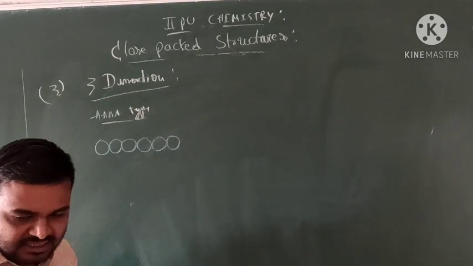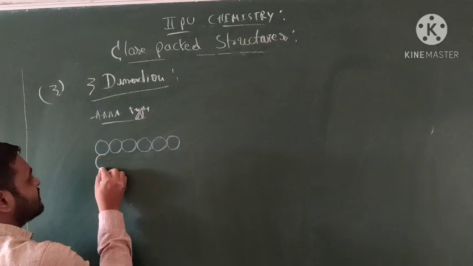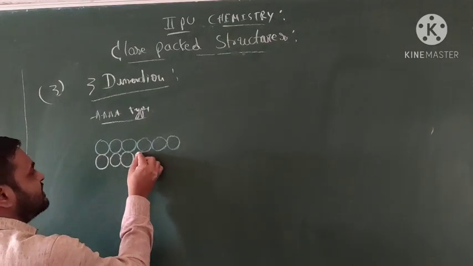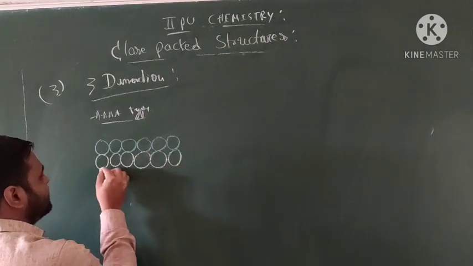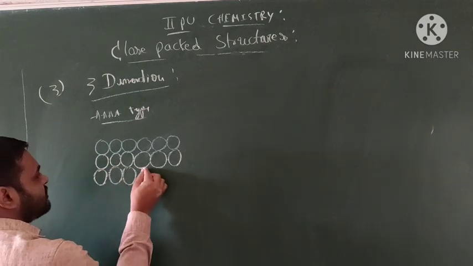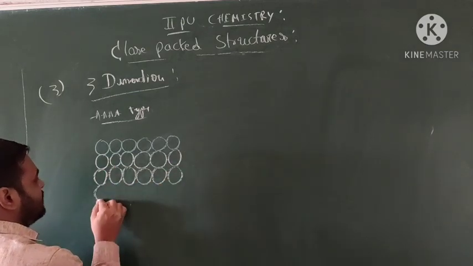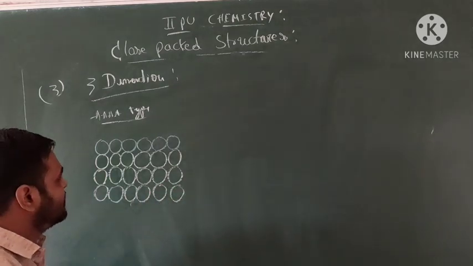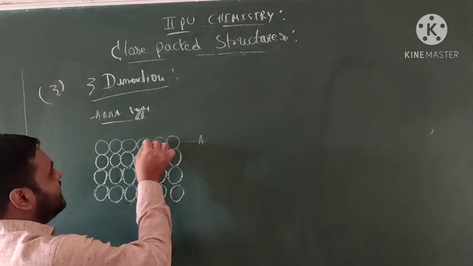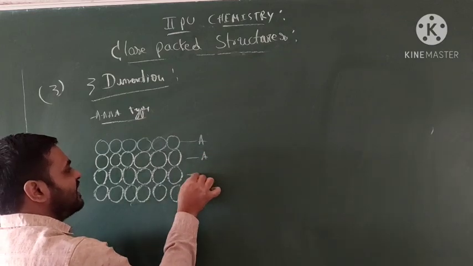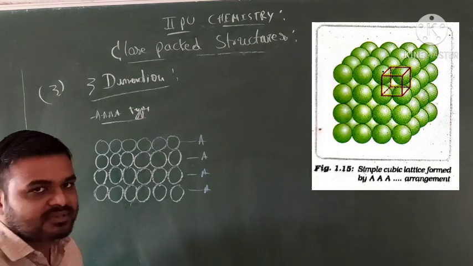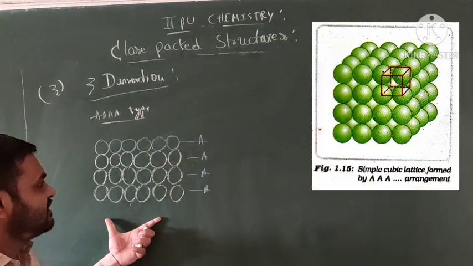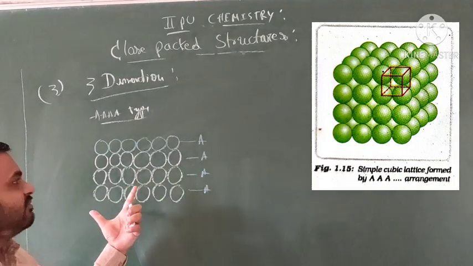Particles are present, and other molecules of the same type are present. Okay, students, so see here. This is called A type. This also looks like A type. But what's the difference between 2-dimensional and 3-dimensional?